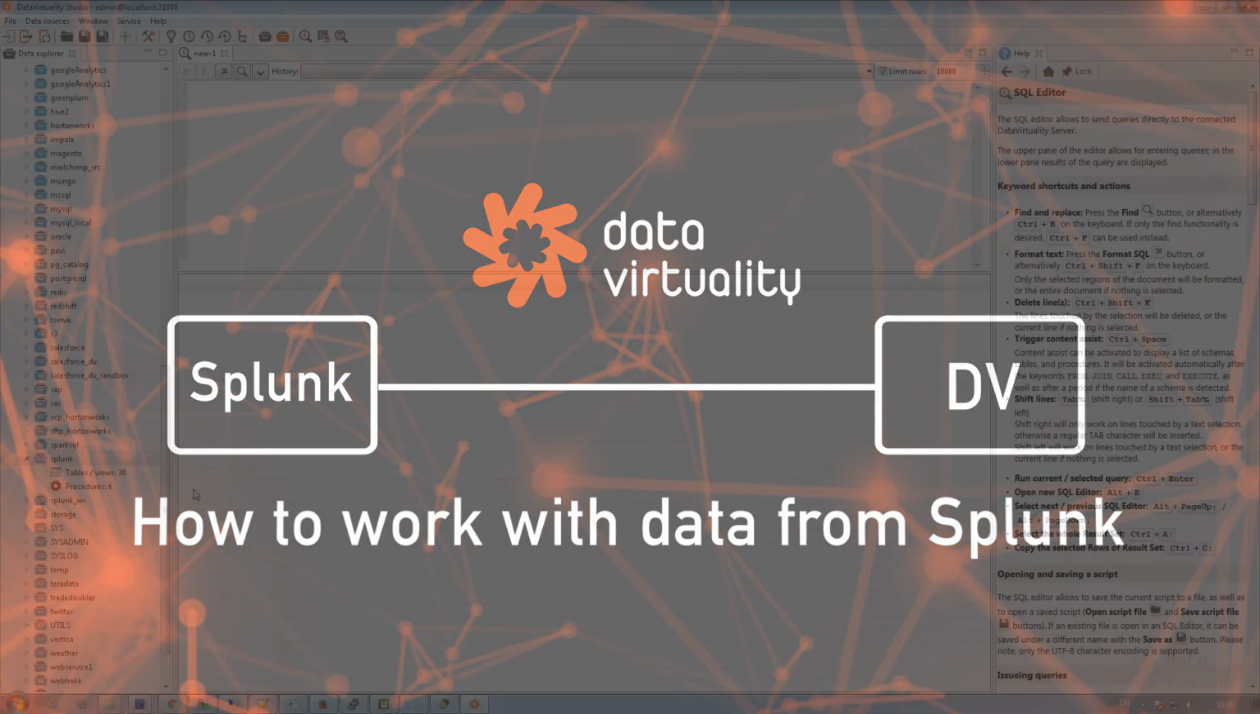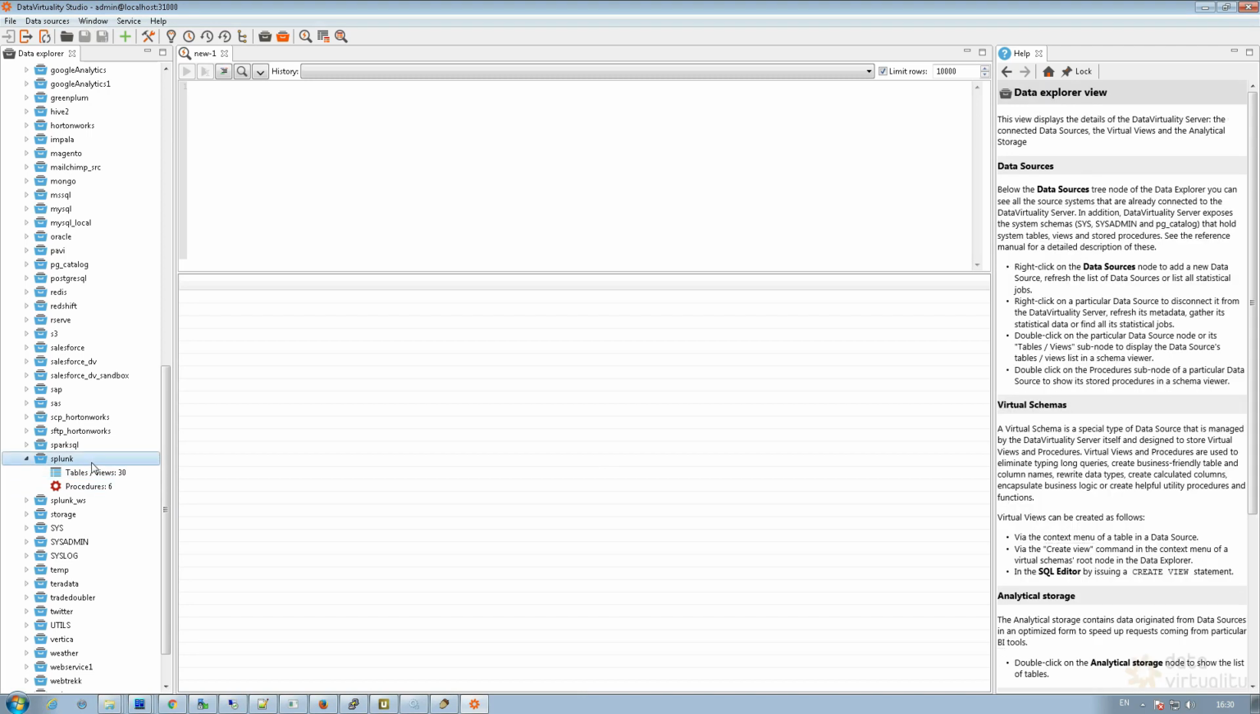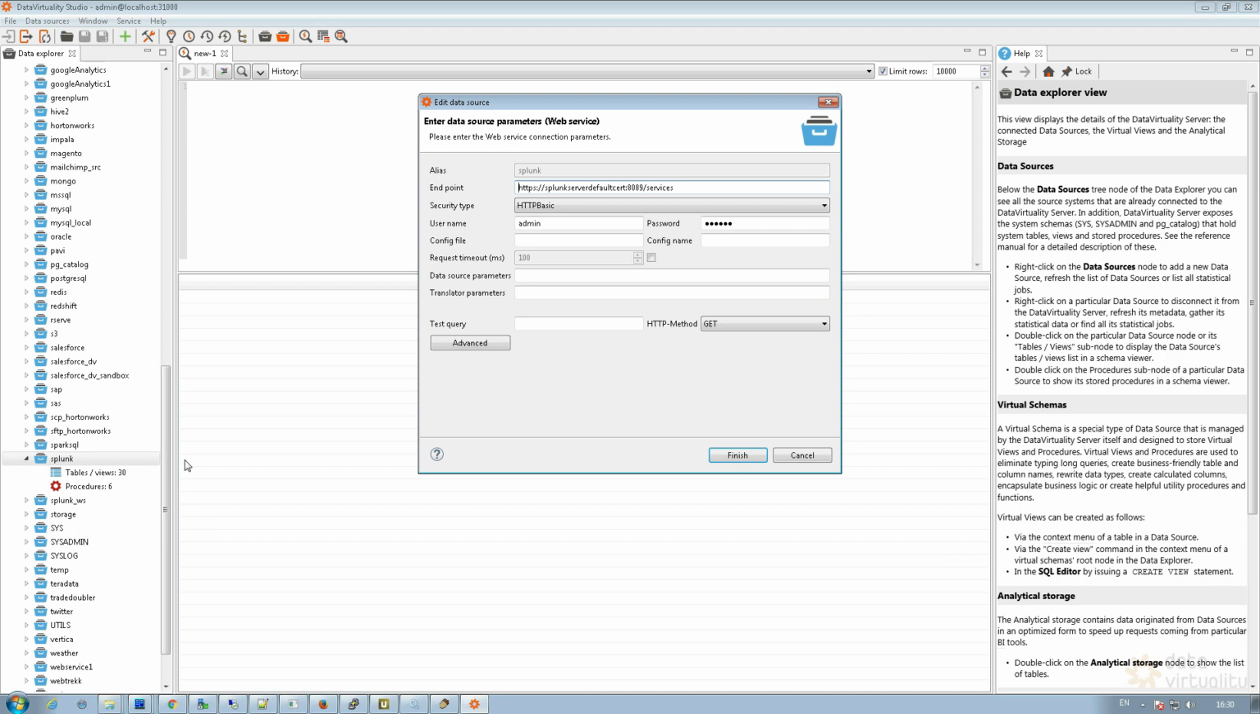Let's investigate the Splunk connector of Data Virtuality. I've already connected the DV server to the Splunk server. Let's review the connection details here. You can see in the endpoint this is one server running on our premises with the specific port and services endpoint. We're using HTTP basic authentication, and admin and the according password to connect to the server.